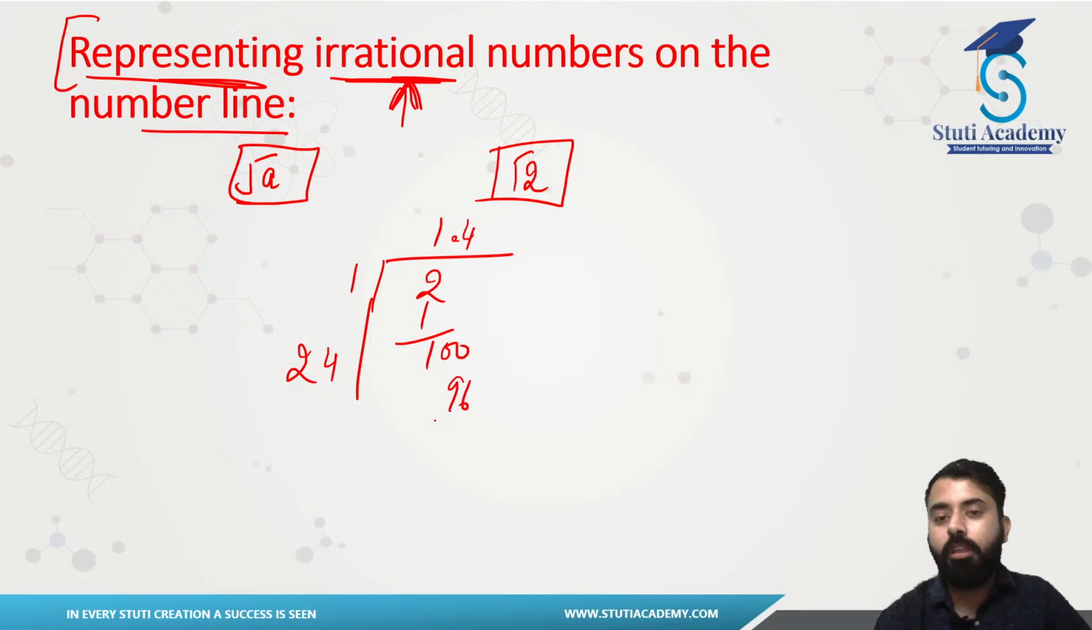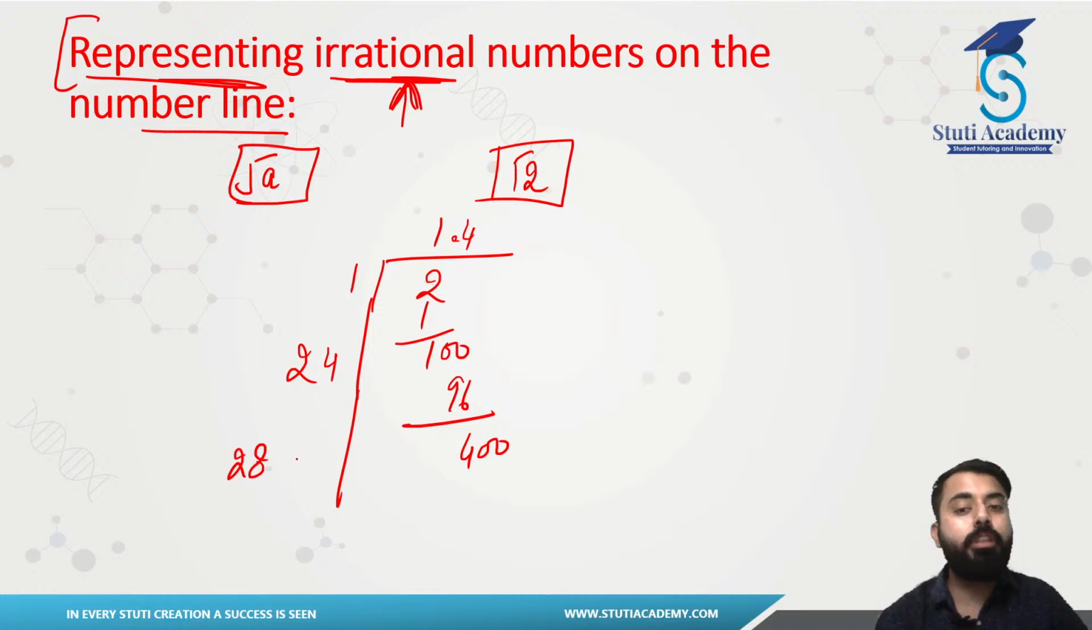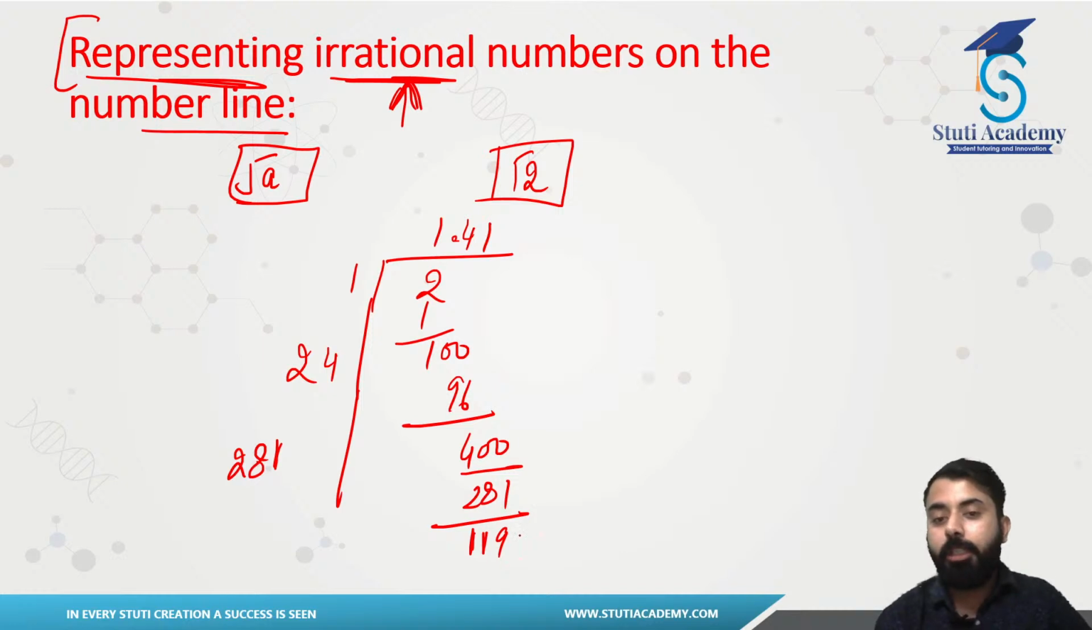That will be what? A 96. Then you have what? This is 4. Again you will be having 100. So multiplying this with 2, you will be having what? A 28. Then you have to think of a number which should be near to 100. So that should be what? A 1, and this will be 281. If you solve this, you will be having what? 119, and there will be 2 more zeros.